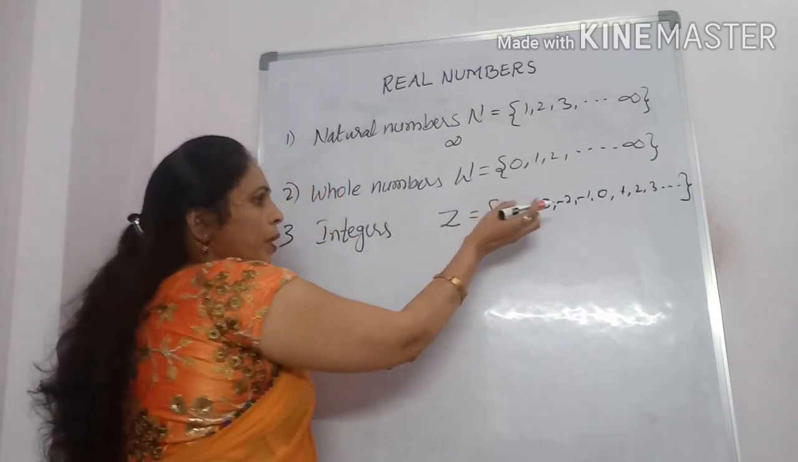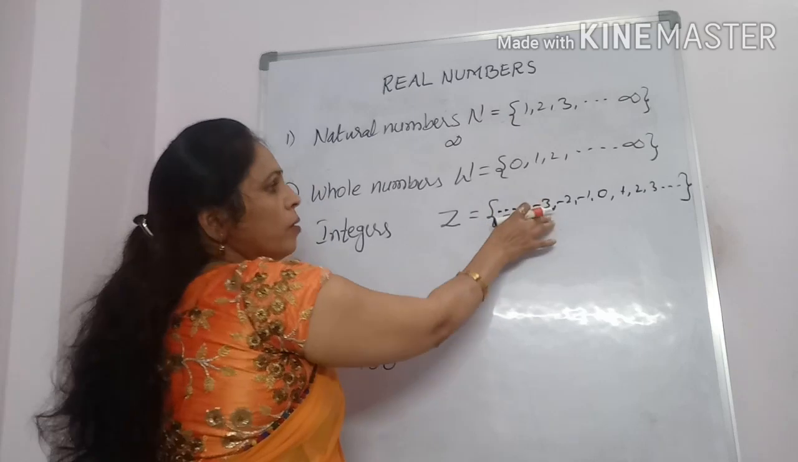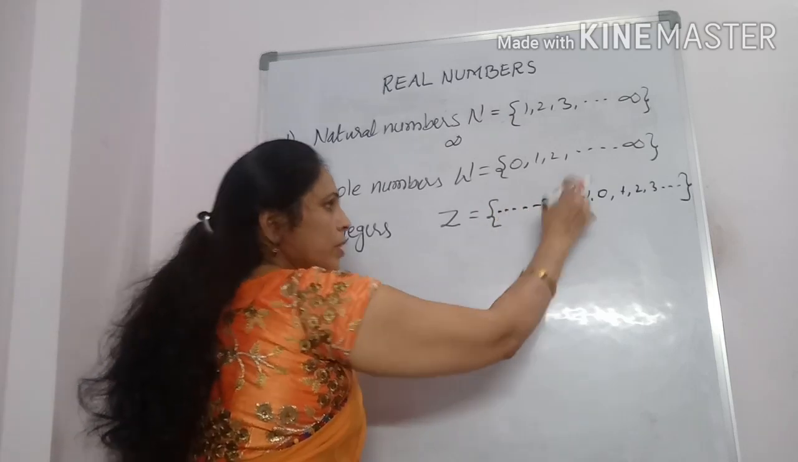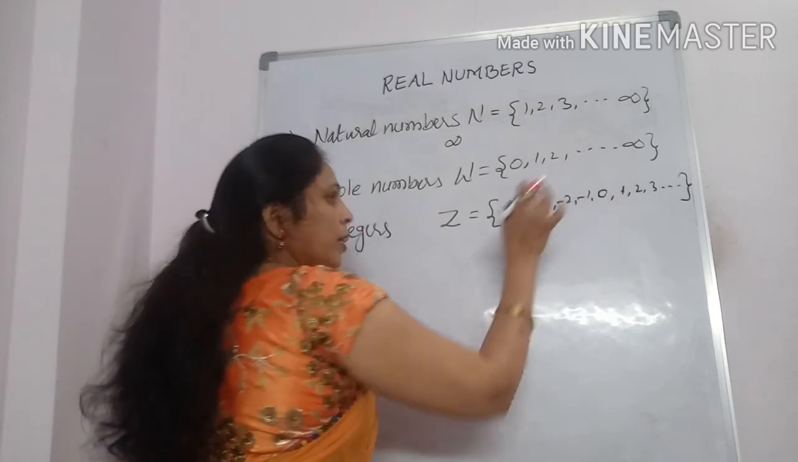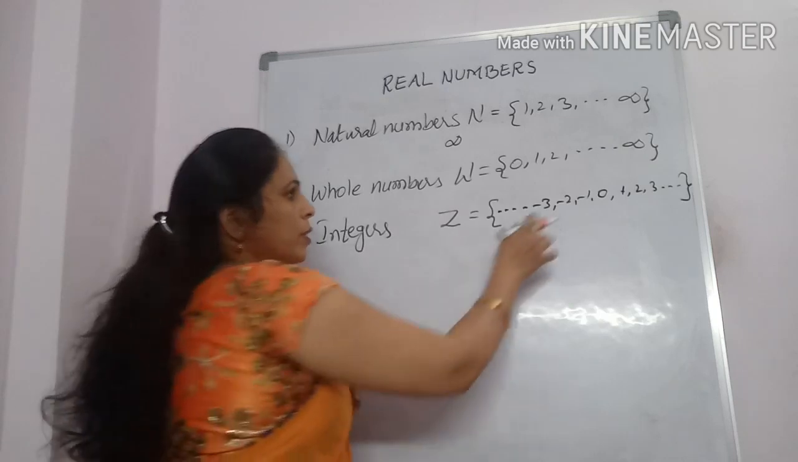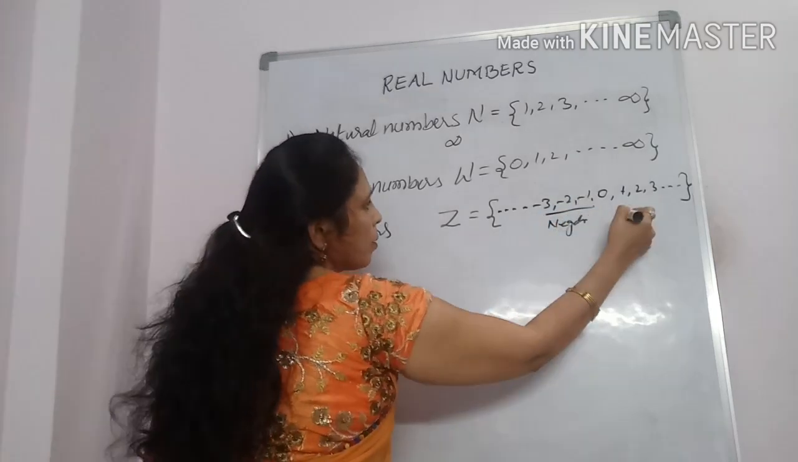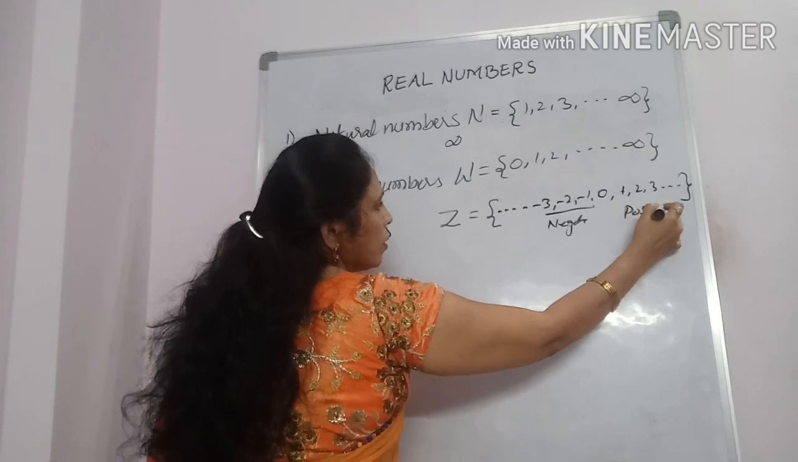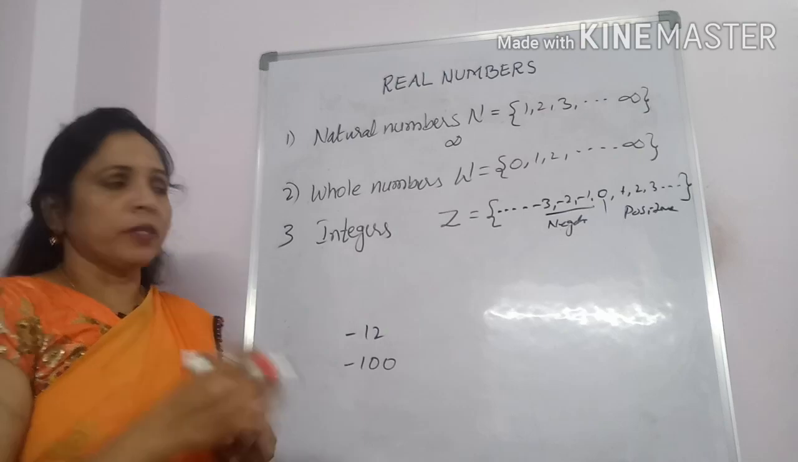Here, on the left side of 0 are the negative numbers. The right side of 0 is called positive numbers. Zero is neither negative nor positive. It is a neutral number. These are negative numbers, and these are positive. Zero is called a neutral number, neither negative nor positive.